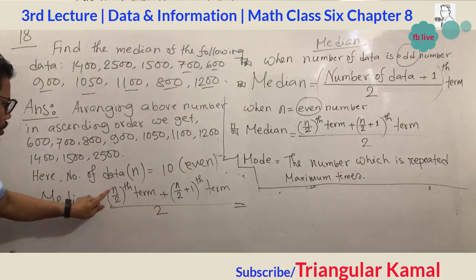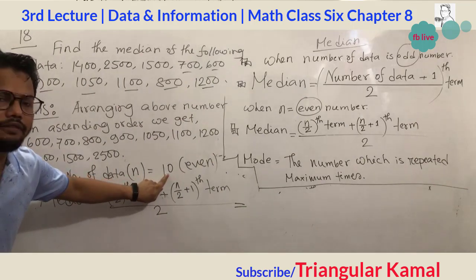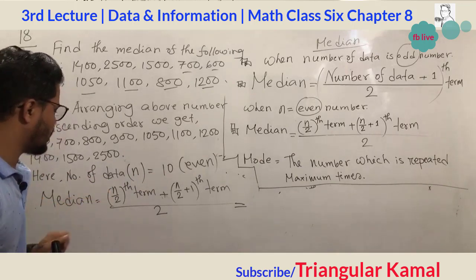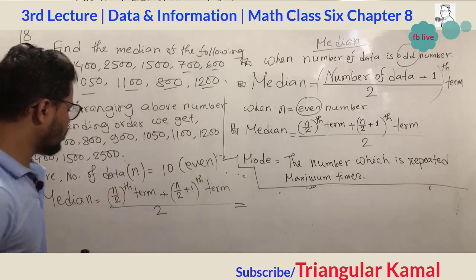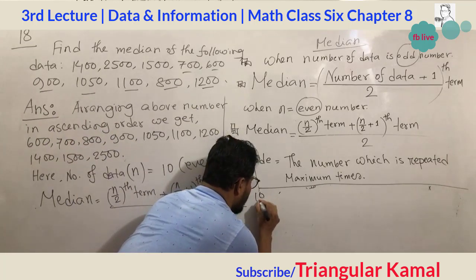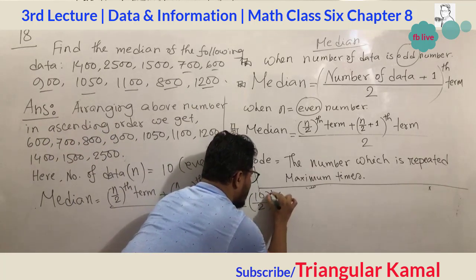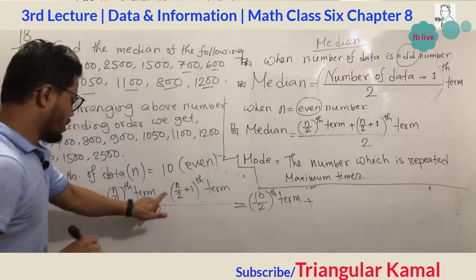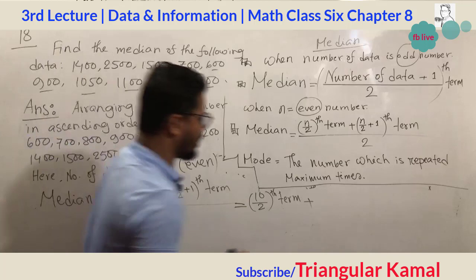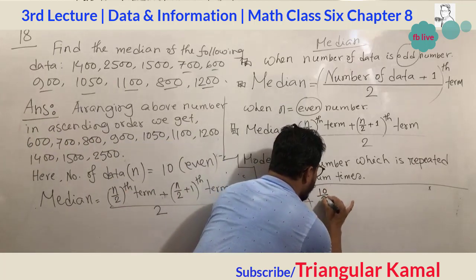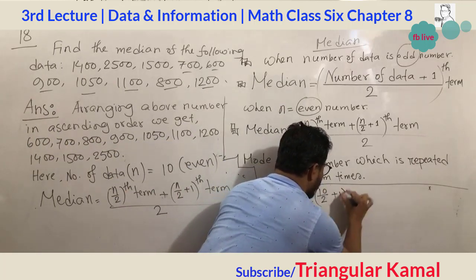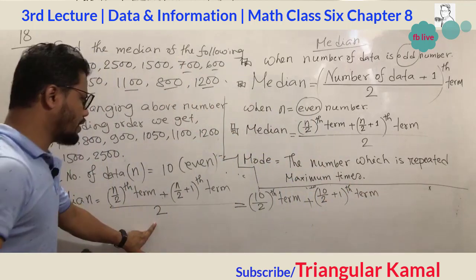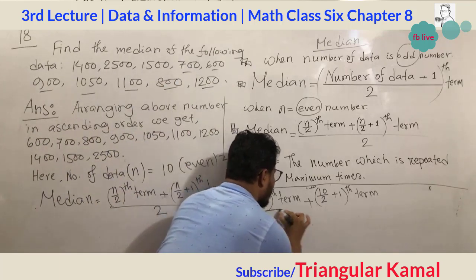What is the value of n? N means the given information, which is 10. So n is 10, 10 divided by 2 term. So we can write here 10 divided by 2 th term, plus n by 2 plus 1 th term, then finally divided by 2.